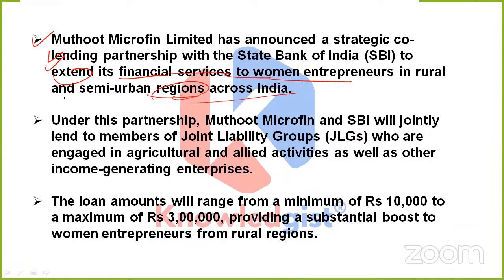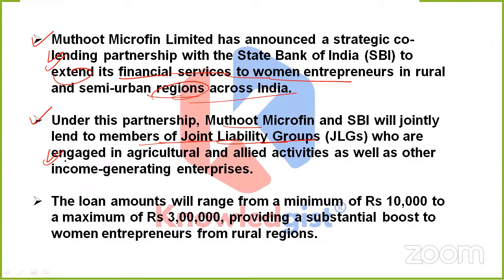And friends, if we talk about this partnership in a deeper manner, we would come to know that Muthoot Microfin and SBI will jointly lend to members of joint liability groups who are engaged in agricultural and other allied activities as well as other income generating enterprises.